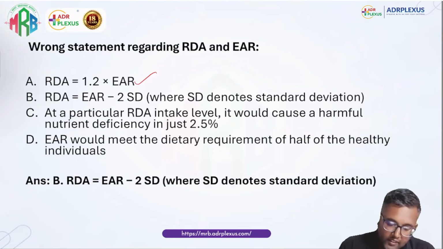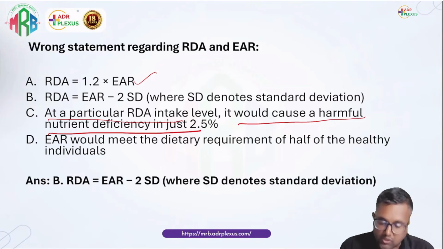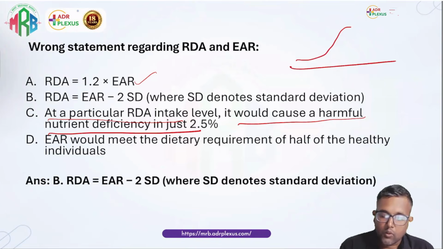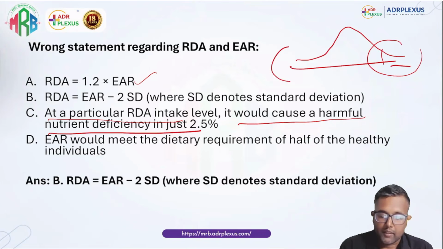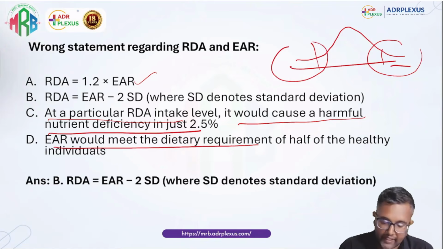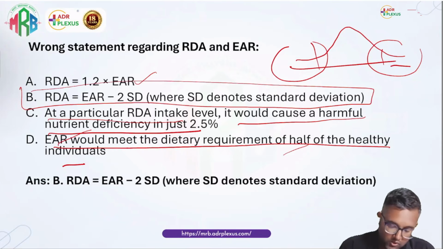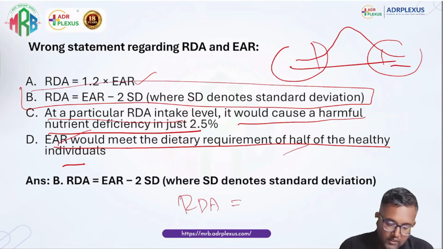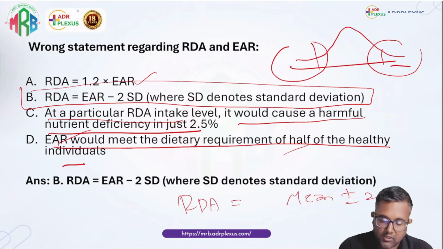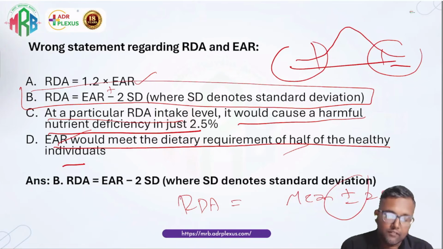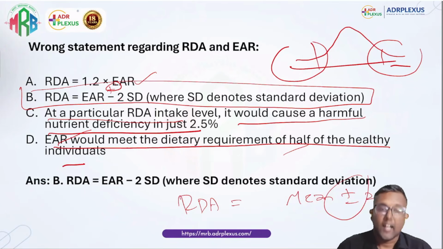So at a particular RDA intake level, it would cause a harmful nutrient deficiency in just 2.5%. Yes, that is correct. EAR would meet the dietary requirement of half. That is also correct. So this seems to be the wrong option. RDA will be greater than EAR, that is mean plus or minus 2 standard deviation. If it had been plus, we could have considered this, but the option only had minus. So I feel option B was the only one which is wrong here.